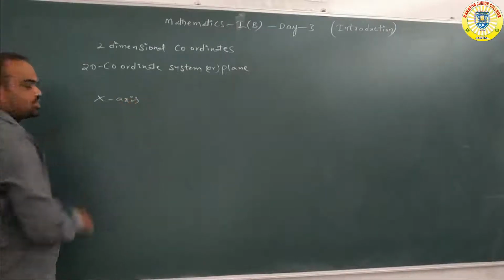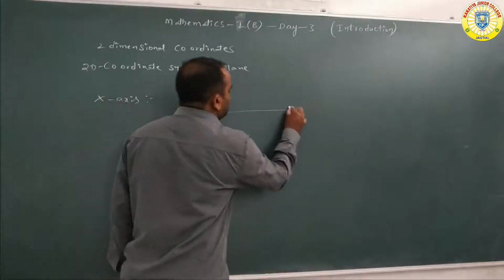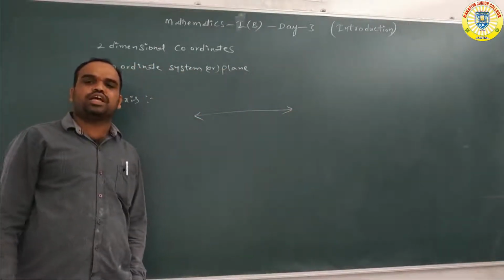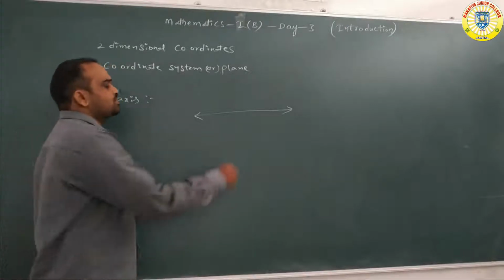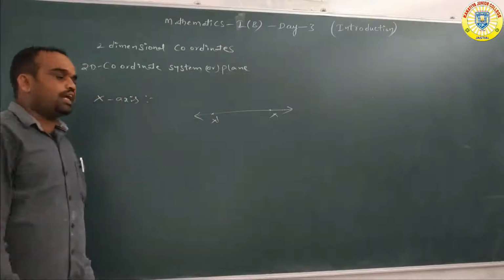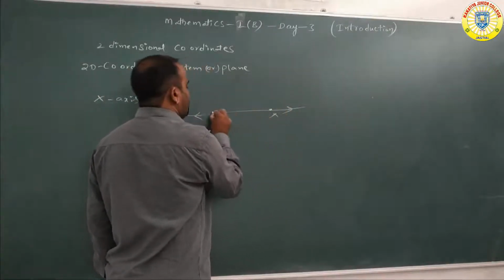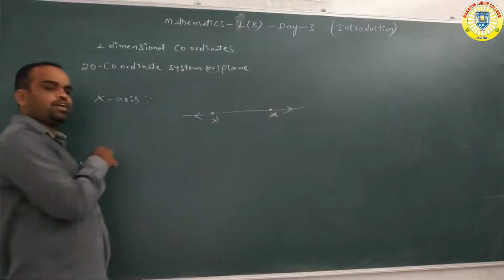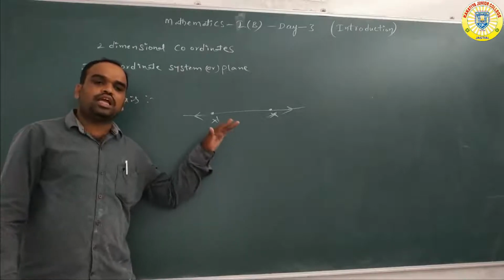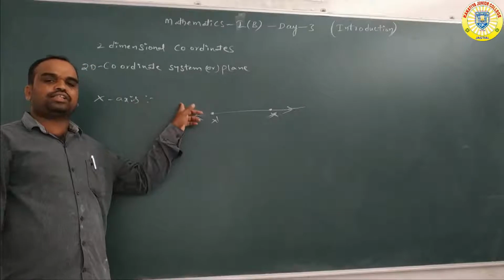What is the x-axis? See here, generally we are taking a line parallel to the earth. That is called the x-axis. Otherwise the straight line X dash is nothing but the x-axis. The basic definition: a line parallel to the earth is called the x-axis.